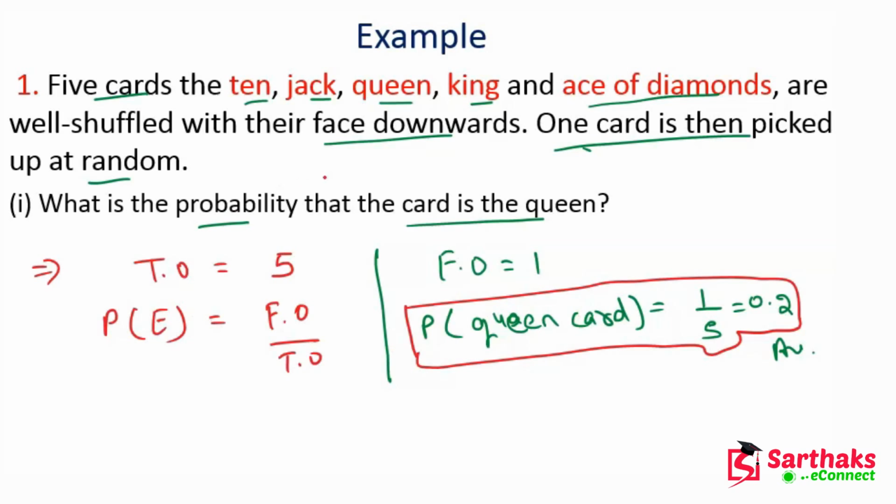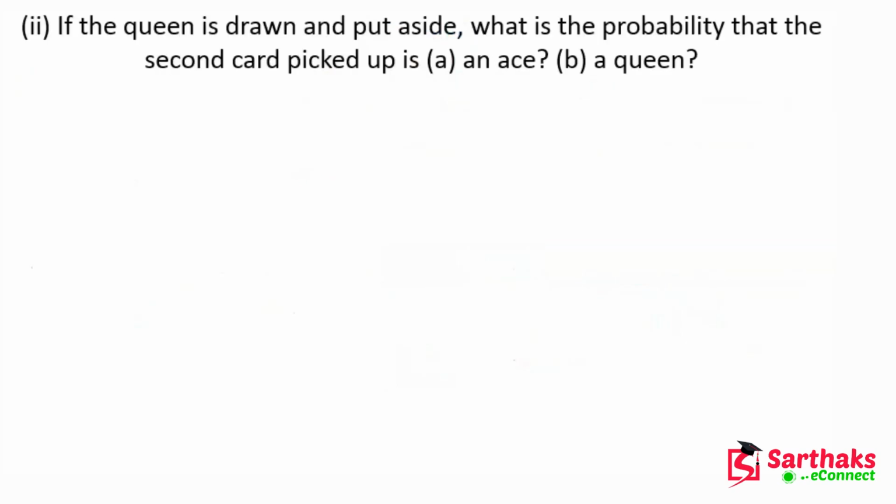Now the next part: if the queen is drawn and put aside, meaning we are excluding one card, which is the queen, what is the probability that the second card picked is an ace?